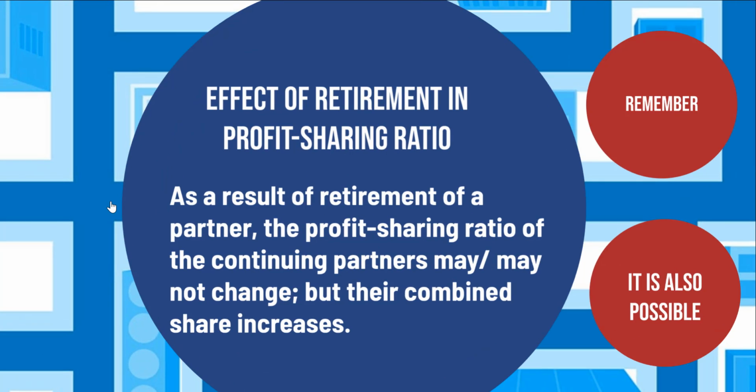Effect of retirement of partner on the profit sharing ratio. As a result of retirement of a partner, the profit sharing ratio of the continuing partners may or may not change, but their combined share increases.